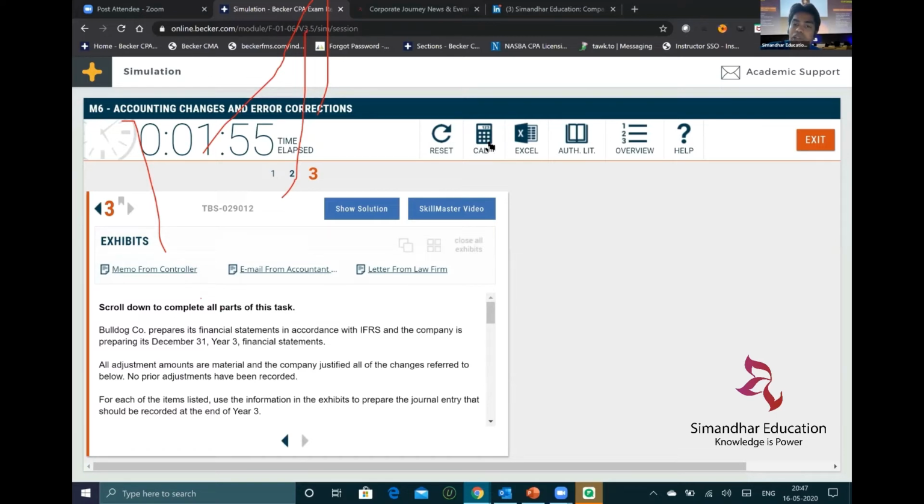If you spend a lot of time on authoritative literature, you might lose, because 4 hours is only the exam. So that's why you need to master that authoritative literature skill, that open book system. So 50% is open book. So it is important that you master that skill, and that's why we recommend that you do take that software and practice it. That's the reason why I tied up with Becker. That was the only reason, right?